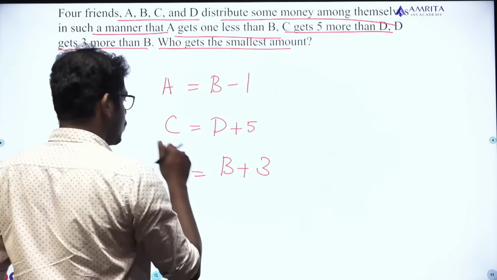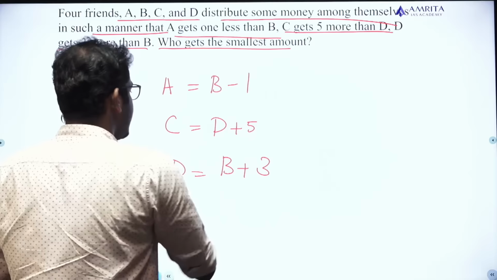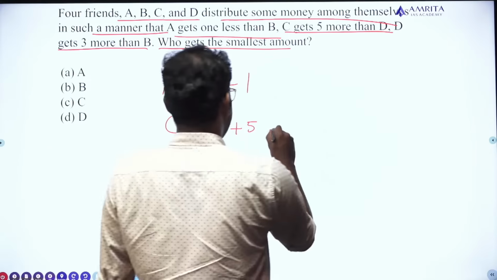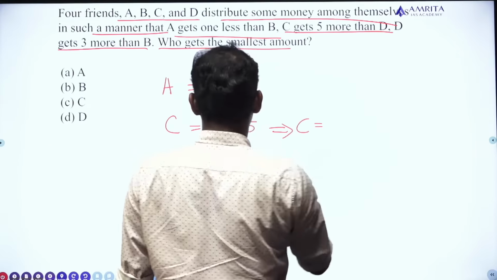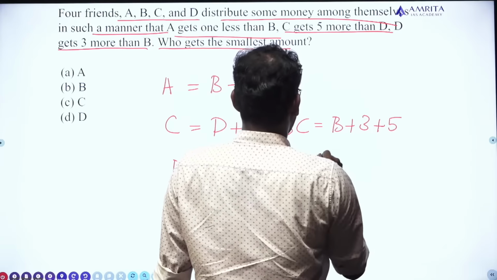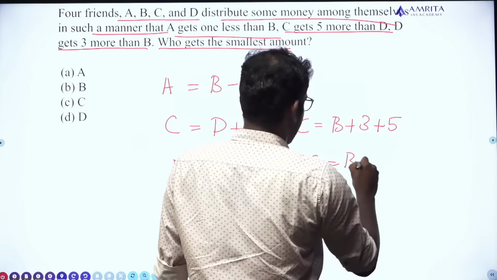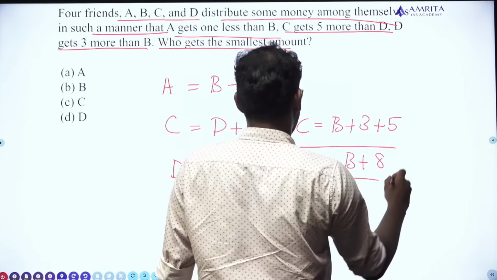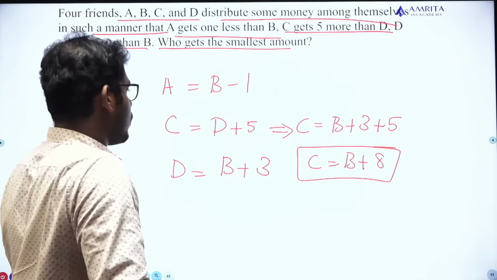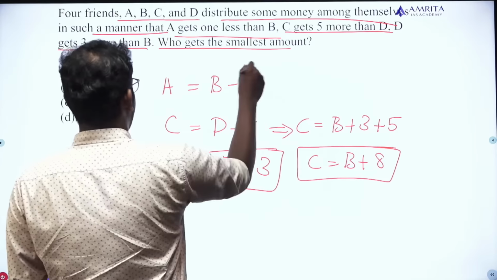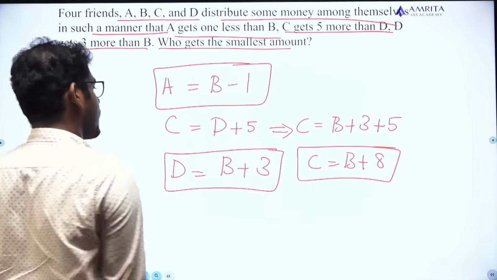So D is equal to B plus 3. If D is equal to B plus 3, I can put the value of D here. That is, C can be written as what? C is equal to B plus 3 plus 5. That is, C is equal to what? B plus 8. 5 plus 3 is 8. So C is equal to B plus 8. D is equal to B plus 3 and A is equal to B minus 1.